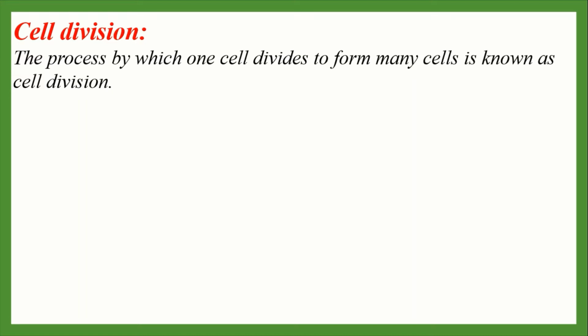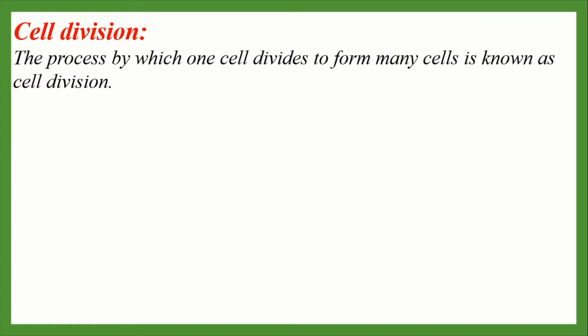You know that there are two types of organisms in the world, unicellular and multicellular. Multicellular organisms are composed of millions of cells. The life of a multicellular organism starts from one cell called a zygote. Unicellular organisms like bacteria, yeast, etc. multiply by cell division.